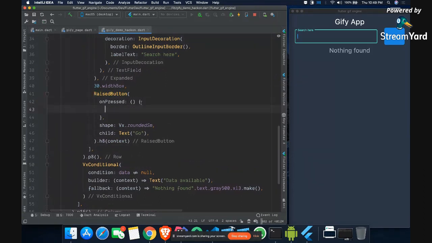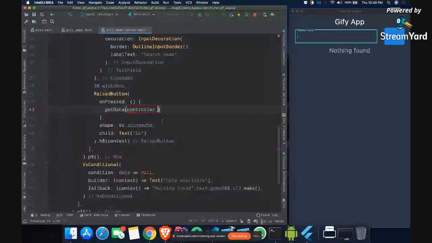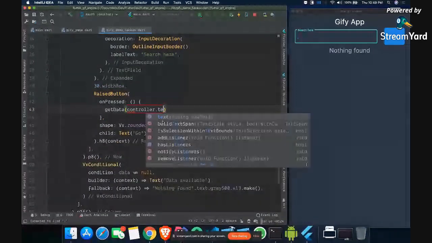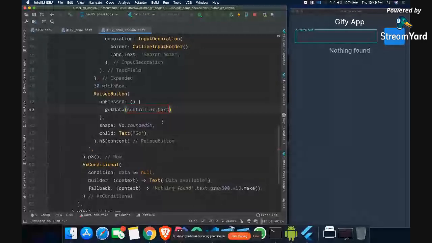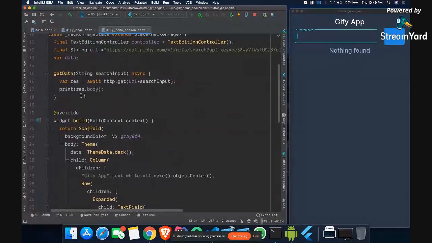So if I go here, I can say get data, and now it will ask me for search input, like what is the input which you want to give. So I will ask my text controller for dot text. Whatever text we are entering in the text field, it should get that text and call the API and give us this data.